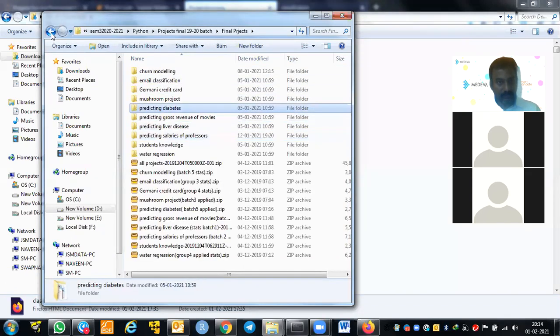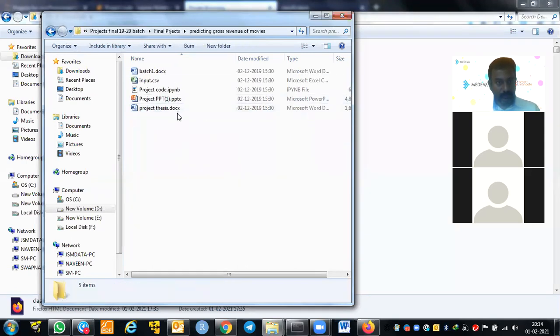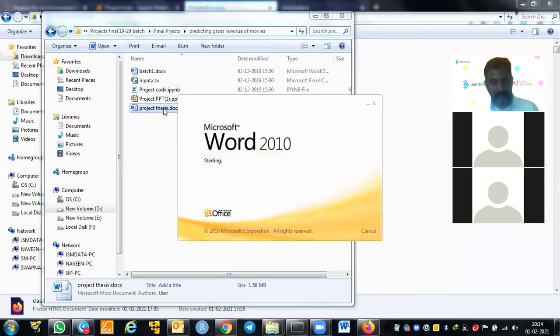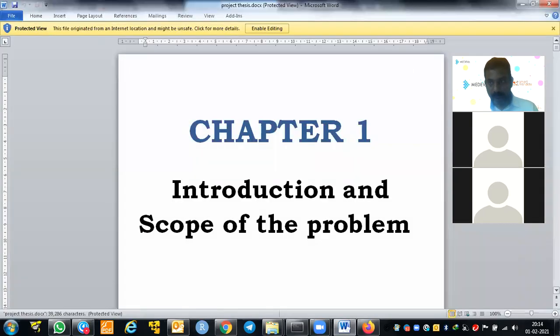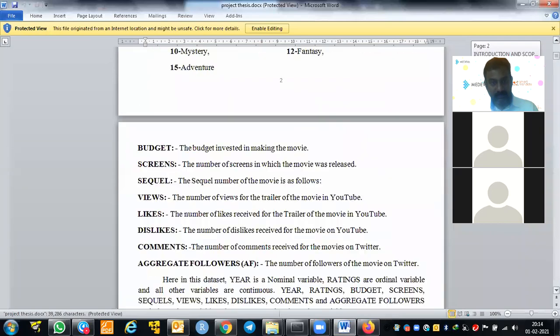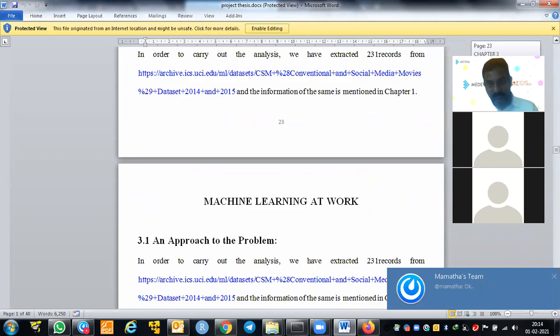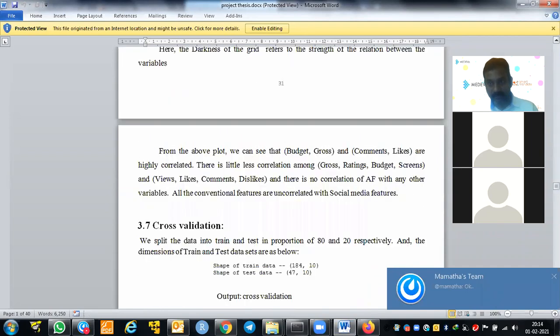The project is predicting the revenues. Their thesis is in Word format, with chapter 1, chapter 3, variables, and description of the data set. You just take this and paste the output from this notebook.